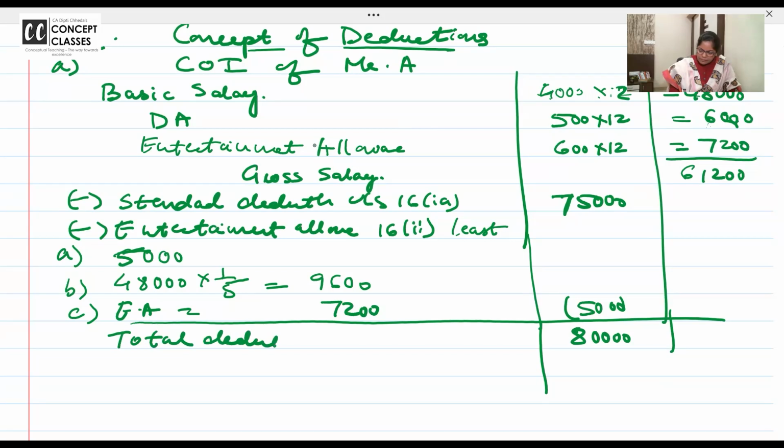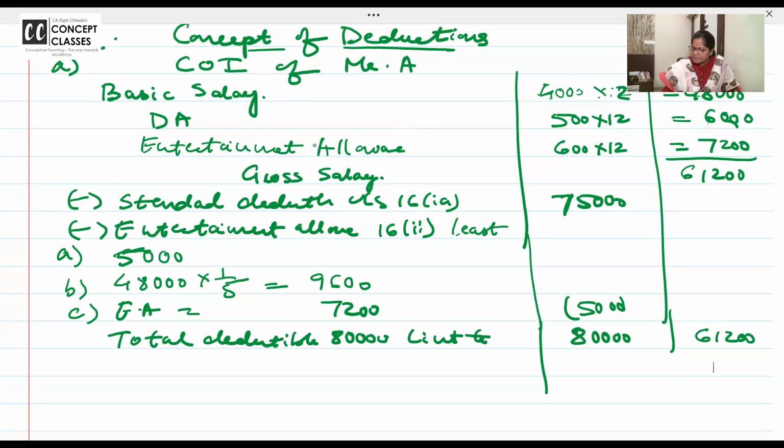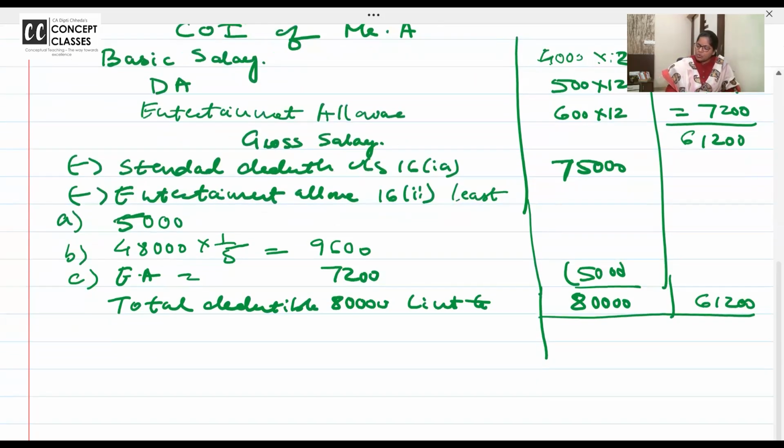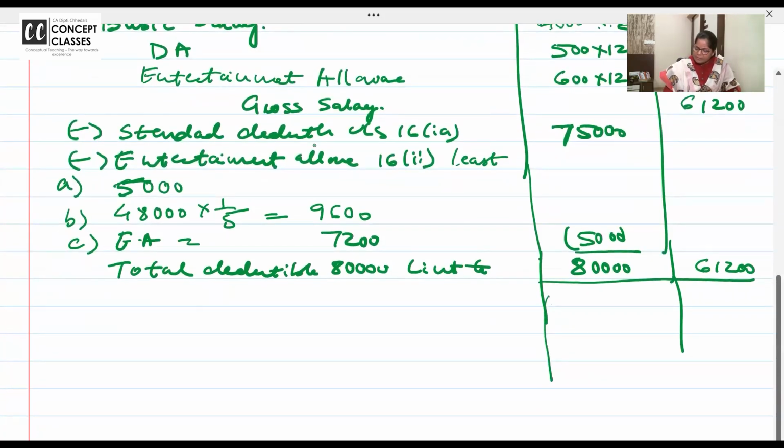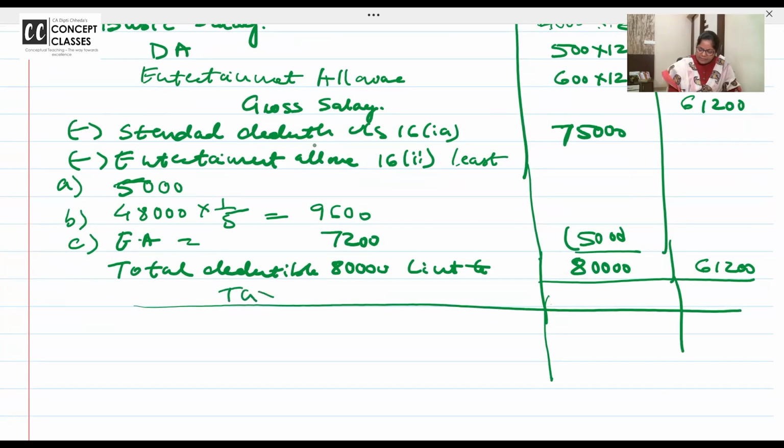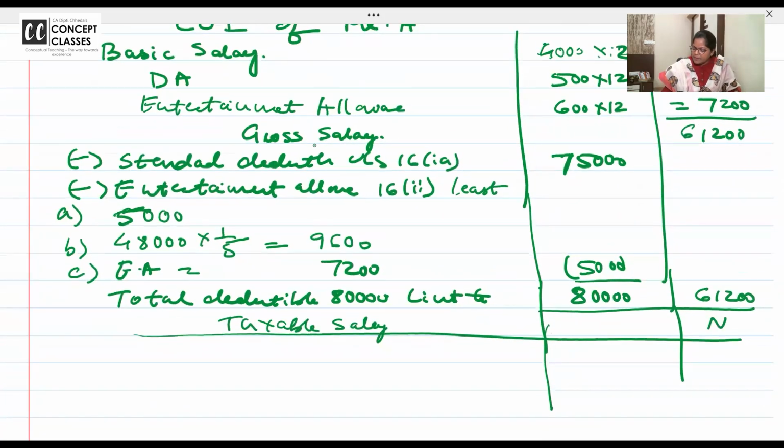Total deductible is 80,000, limited to 61,200. Only 61,200 you will take, because that's the maximum deduction allowed. And what will be the taxable salary? 18,800 negative? No, it will be nil. Why would it be negative? I told you deductions are limited to the gross salary.